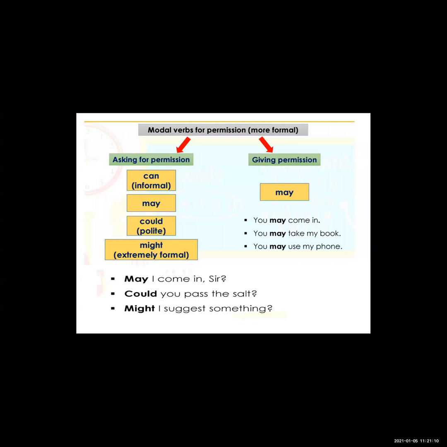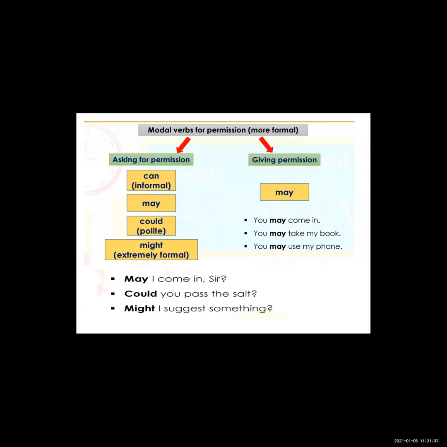Now "can" we use for the informal. I told you formal means official, and informal means friendly. So you can use "can" for informal, "could" for polite, "may" for formal, and "might" for extremely formal. So these are the uses of can, could, may, might.